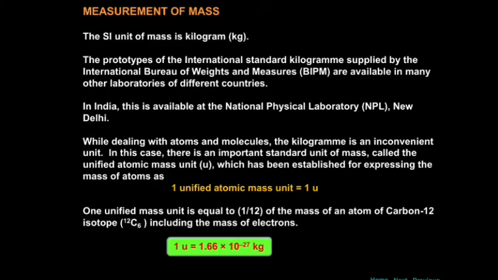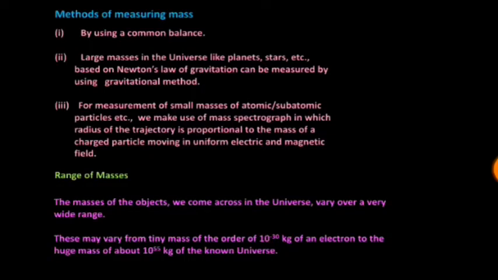range of masses of some objects. Students, before we see the range of masses, let me tell you the methods of measuring mass. See the screen.